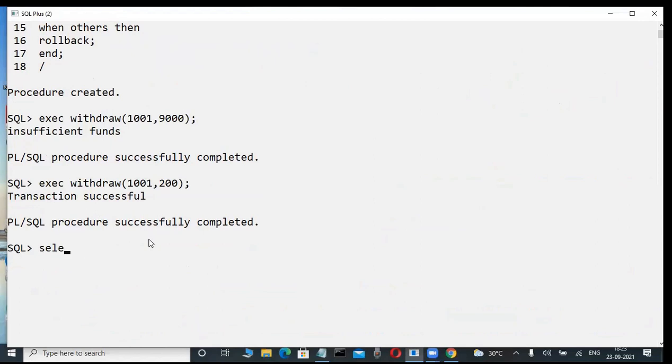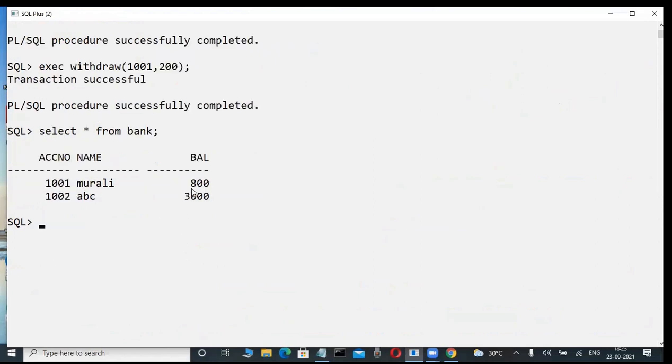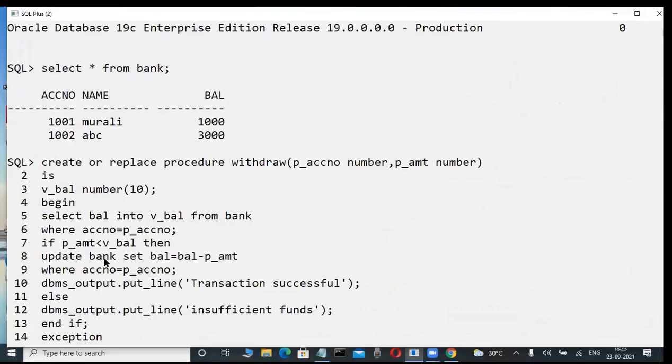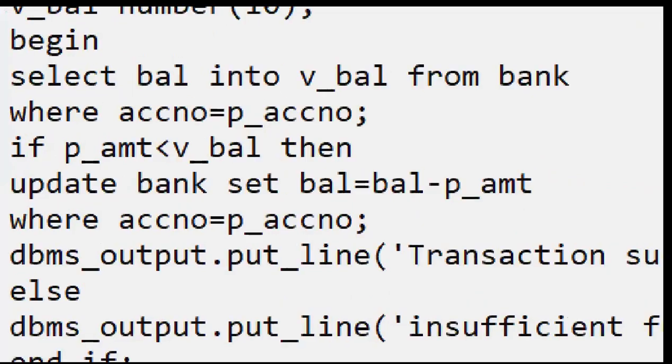Now check it out. I try to check my balance. Bank is a database table. In the previous case, 1000 was there. Now automatically 800 is there, right? How is it possible? You are writing some coding. A developer writes some piece of coding.